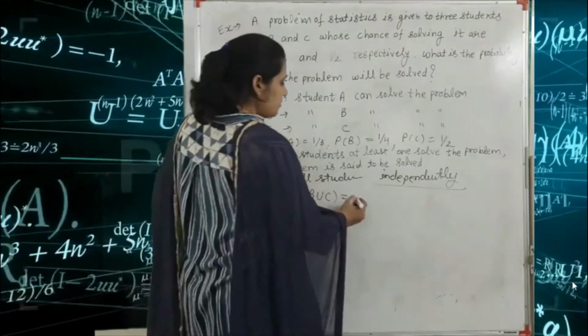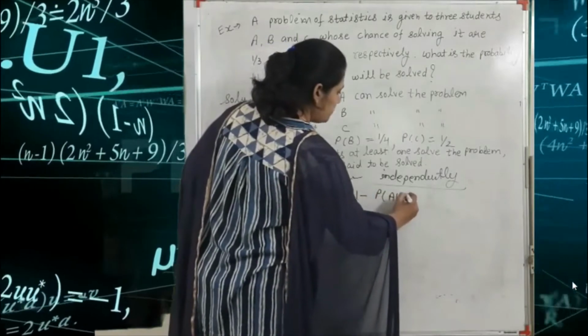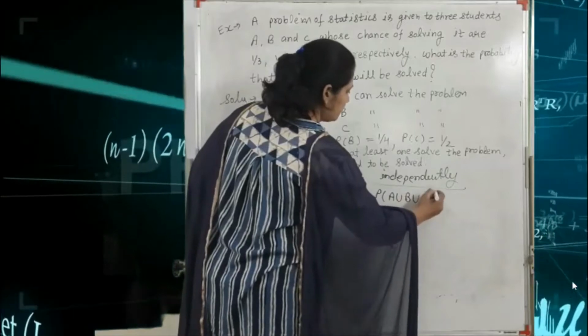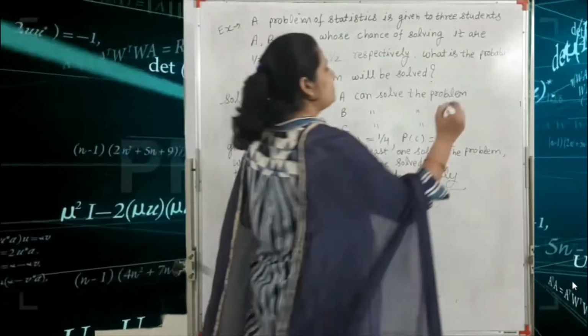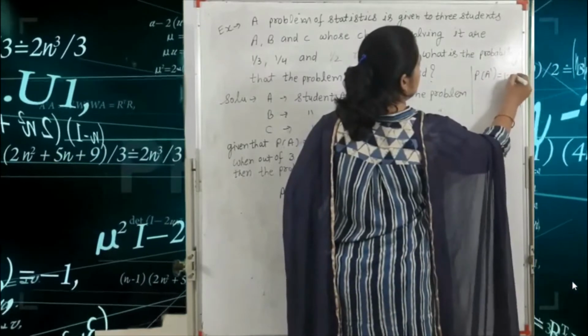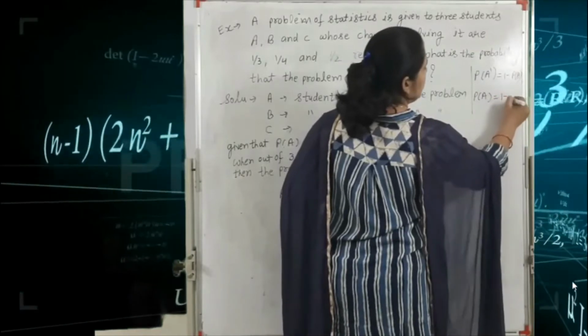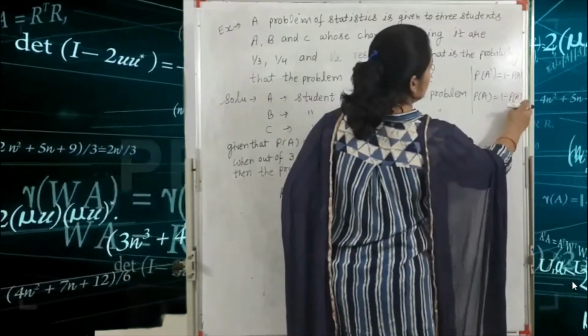So first we write 1 minus the probability of the complement. That means P(A dash) is equal to 1 minus P(A), or you can write P(A) is equal to 1 minus P(A dash). This is a very important formula.